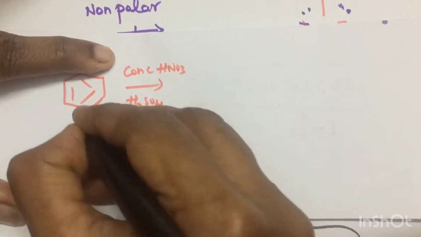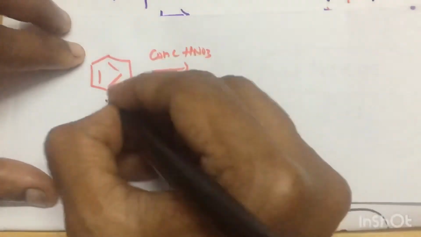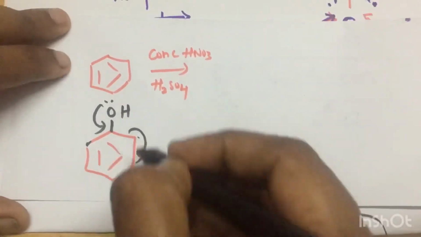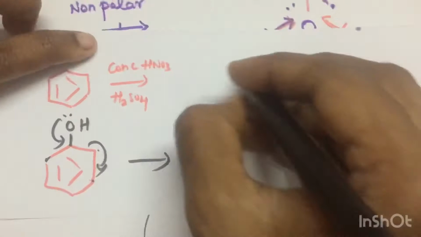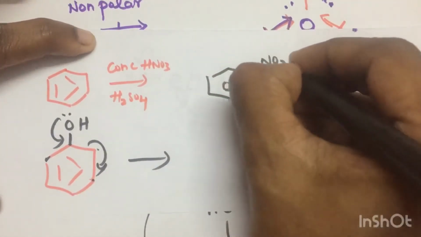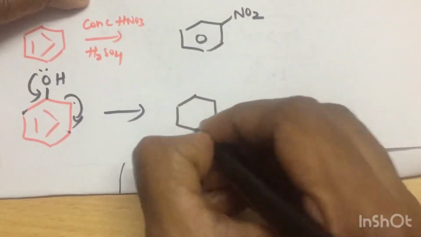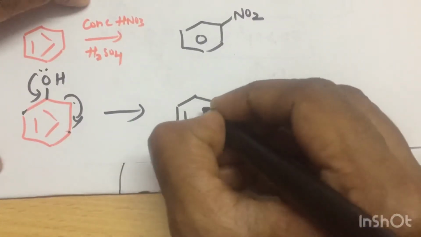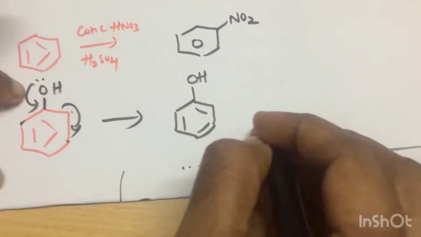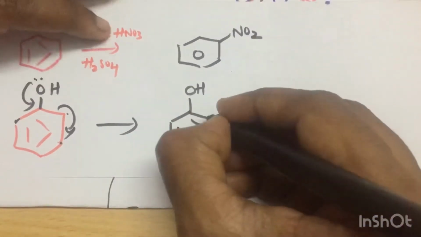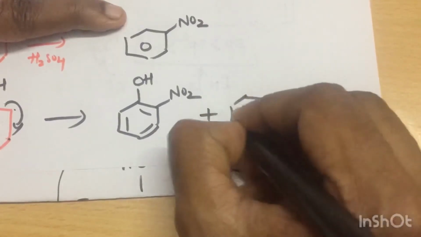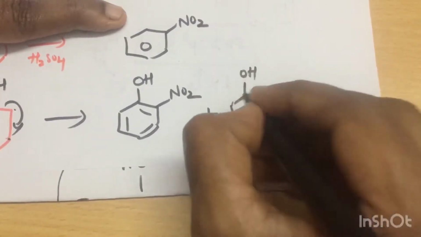So what kind of activating group? Oxygen has a lone pair of electrons, and due to the lone pairs, it is involved in resonance, and this makes the sites, especially the ortho and para sites, active. So the nitration takes place much more easily because the nitro group is very electron deficient. It needs an electron rich center. So OH is an activating group. So what happens? You get ortho and para, and sometimes you get trinitro also.